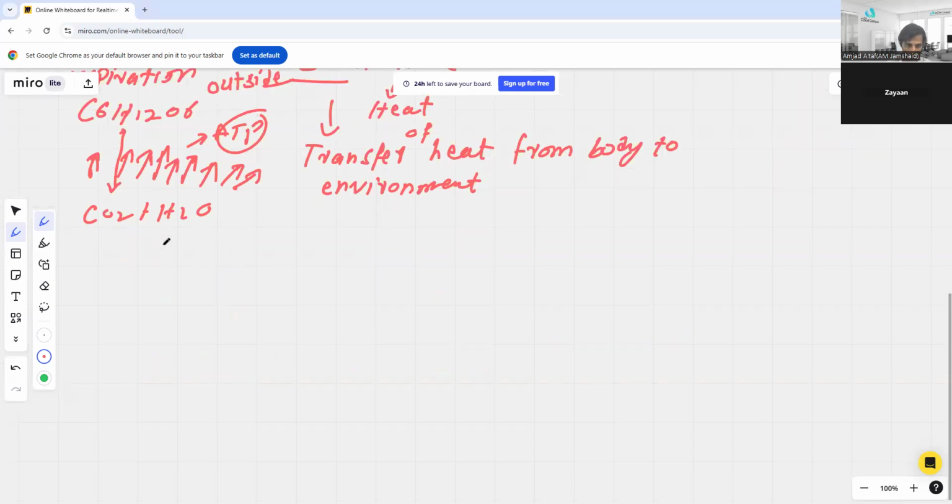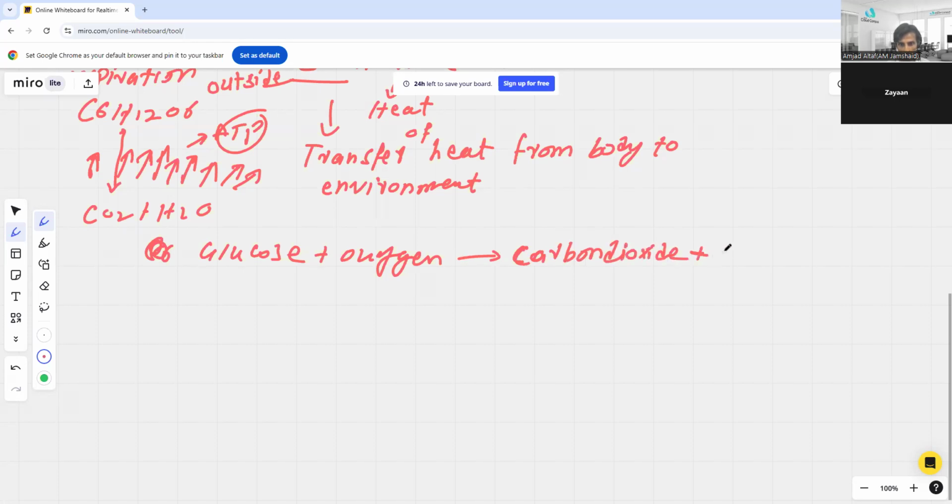Let me summarize this first. C6H12O6, I think I should write it. I have already written this, but again, this is very important. You must keep in mind it is the reverse of photosynthesis. So you will get carbon dioxide plus water plus energy.